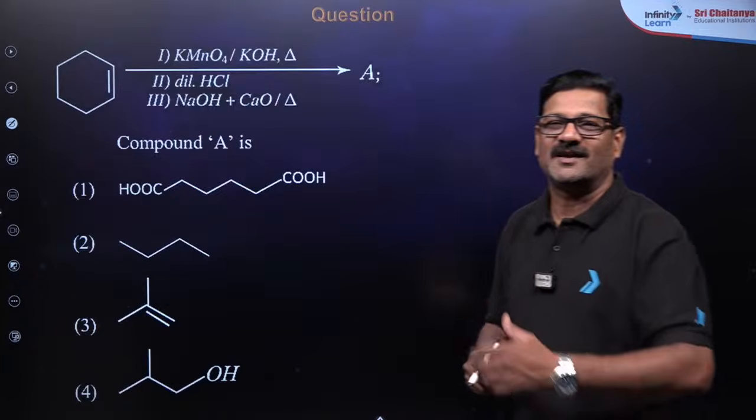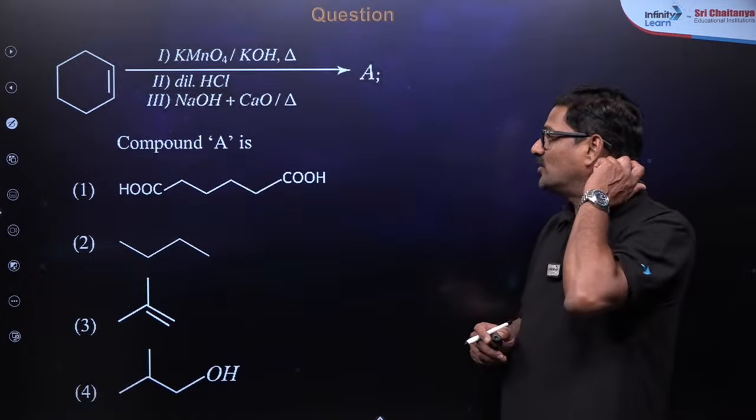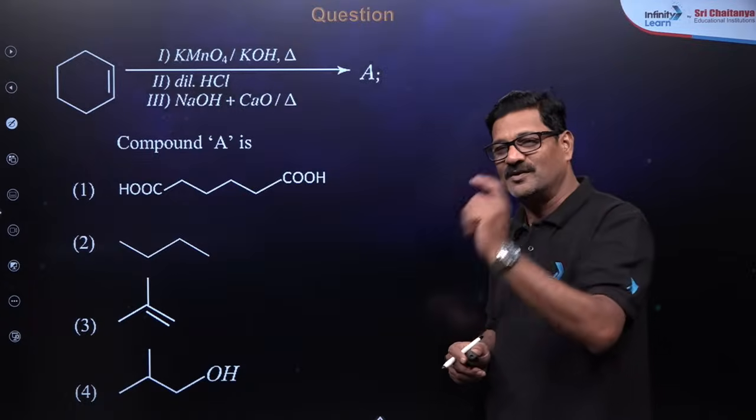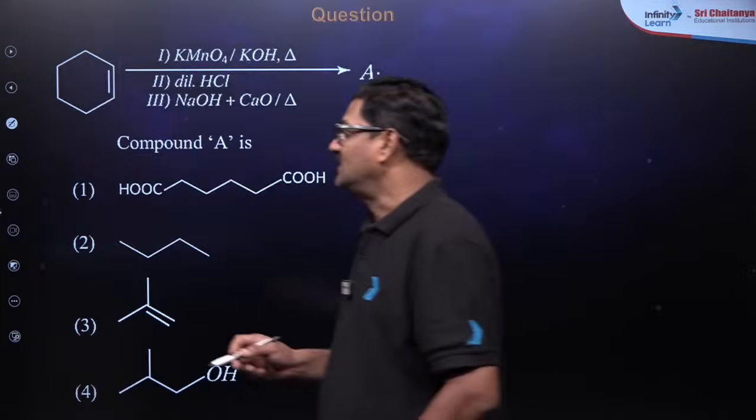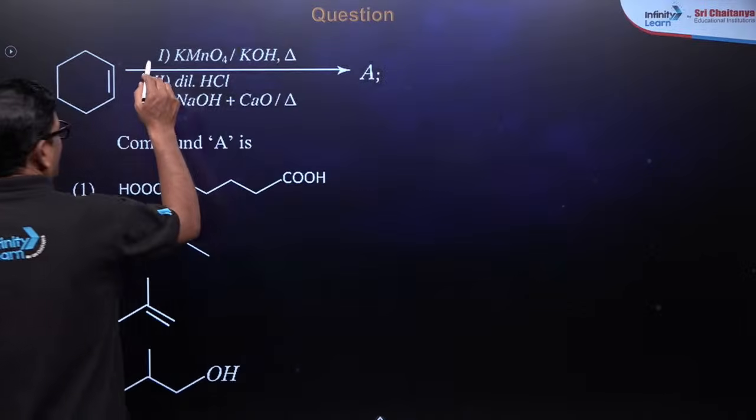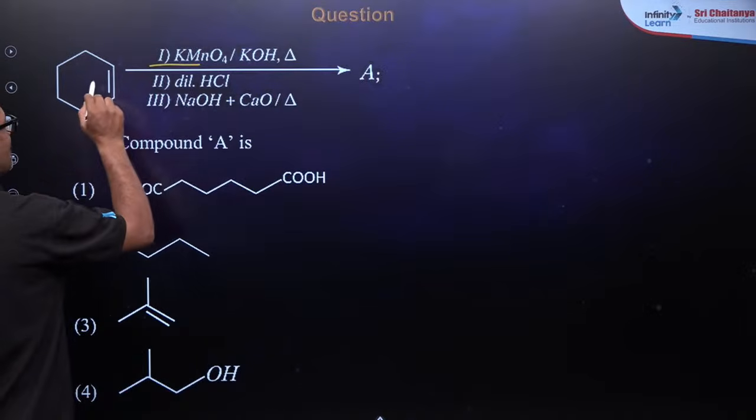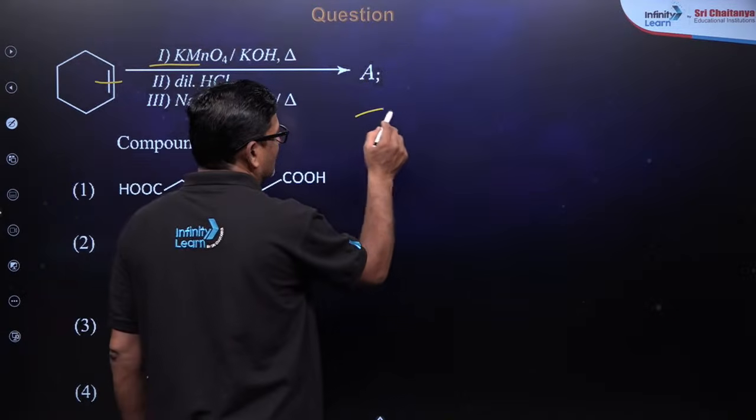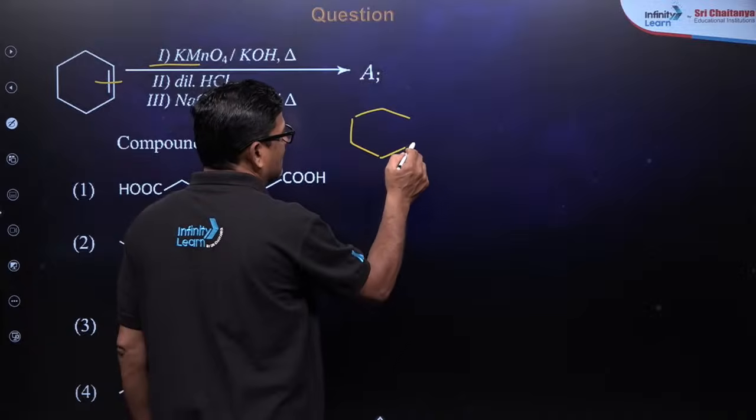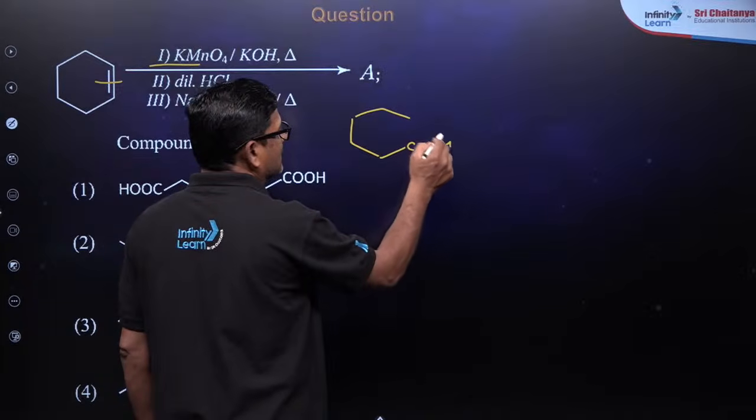Okay, so moving ahead, one more question. So what are you going to get? I want the answer from you in the chat box, bacho. This is cyclohexene. When it is treated with KMnO4, an alkene is going to give you its corresponding carboxylic acid.